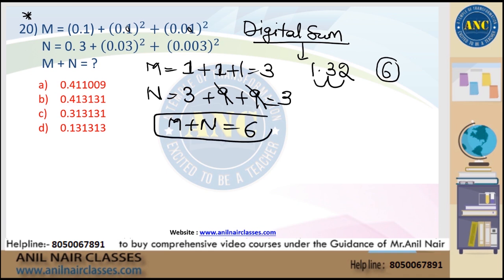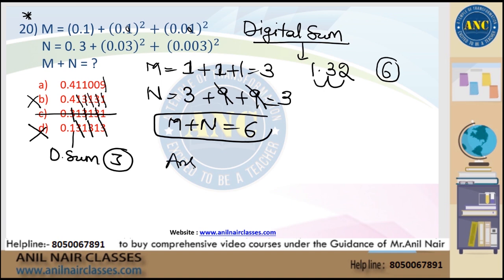Delete the digits whose sum is 9. 3 plus 3 plus 3 is 9. 1 plus 1 plus 1, digital sum is 3. It is not possible. 3 plus 3 plus 3. So this is nothing but 1 plus 1, 3. This is not possible. 3 plus 3, 6. 6 plus 7, 7, 8, 9. 4 not possible. Not possible. Next, 9 over 4 plus 1 plus 1, 6.